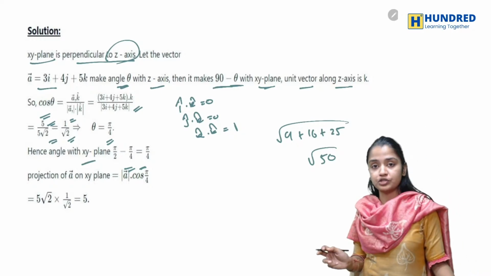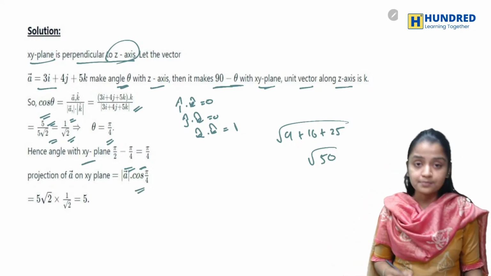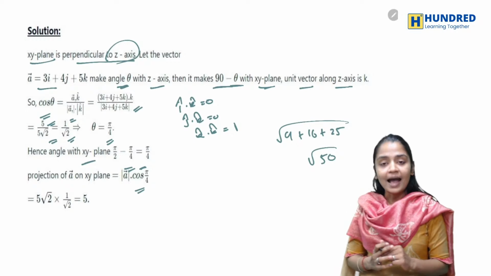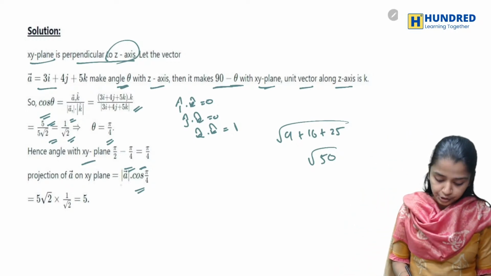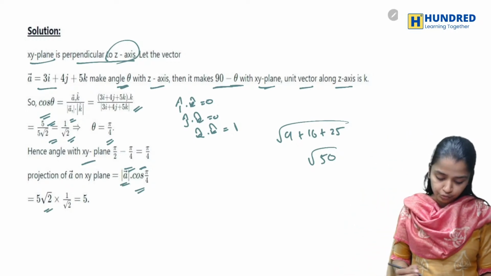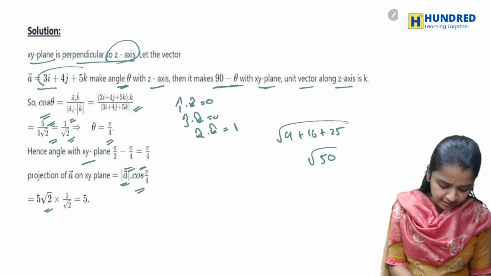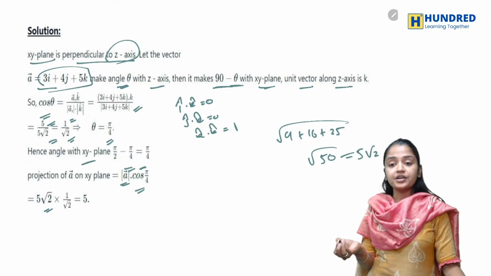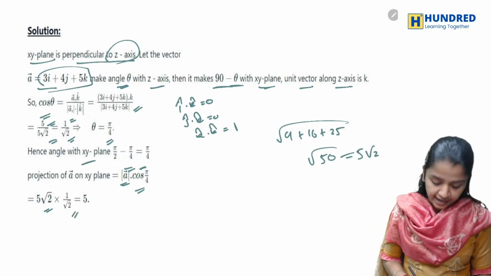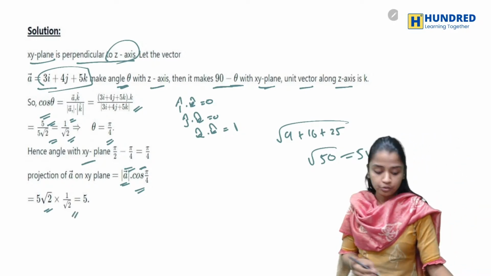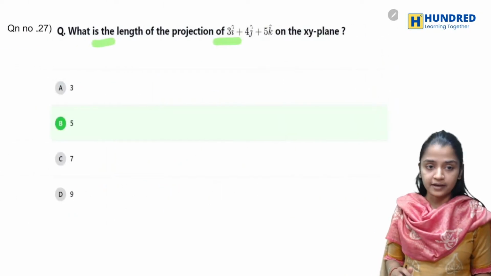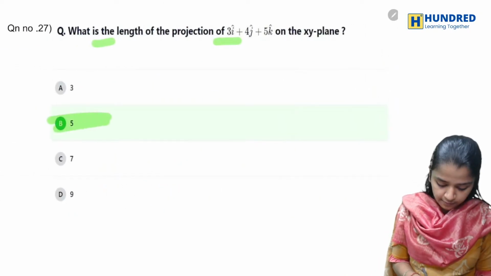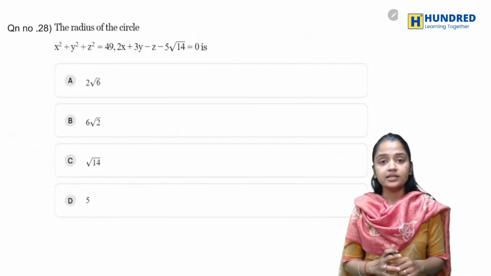Now the projection is magnitude into cos of the angle. The magnitude of A is nothing but 5 root 2, and cos pi by 4 is 1 by root 2. So your answer here is 5. So 5 is your answer. Okay, now let's go to the next one.